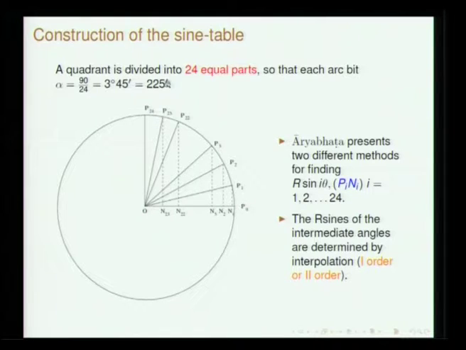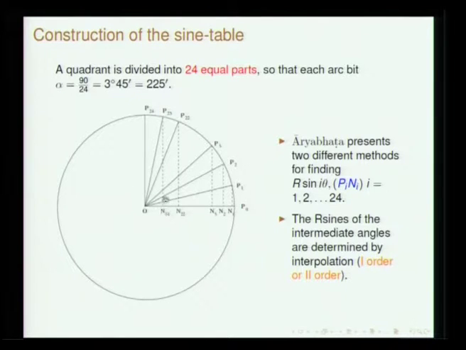So, what is it that we are interested in? We are interested in the chord lengths, which is basically sine, you understand. So, the projections which have been shown here, P1 N1, P2 N2, P3 N3, are basically the sine. See, if you consider this right angle triangle O N2 P2, P2 N2 is basically sine.